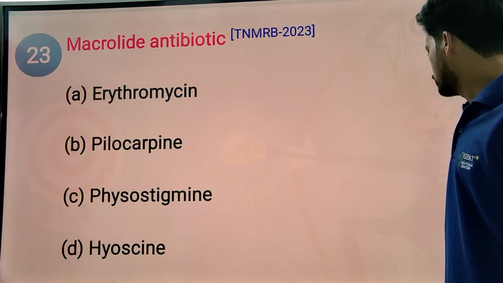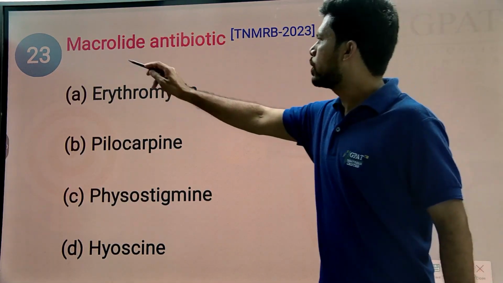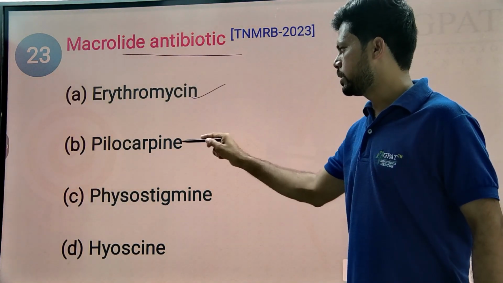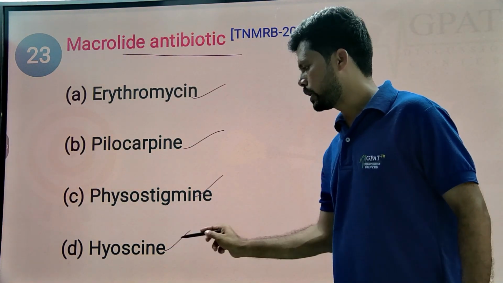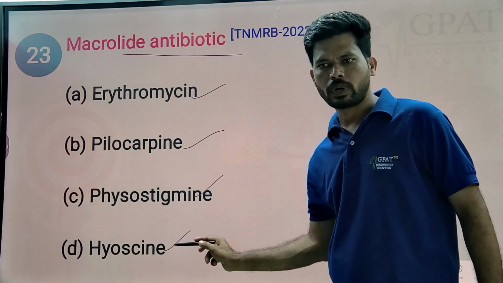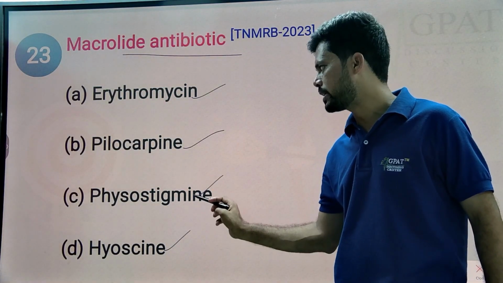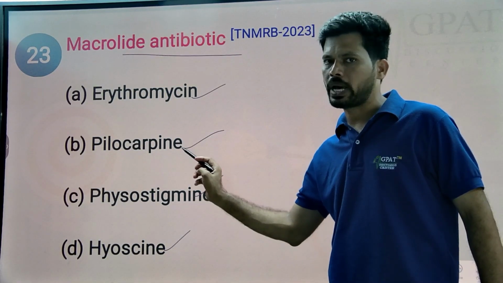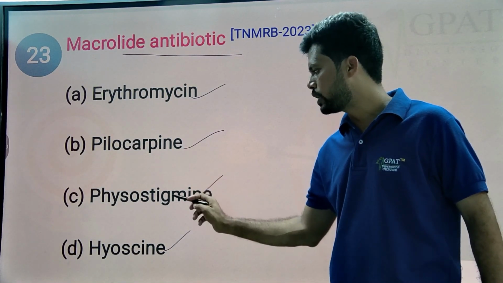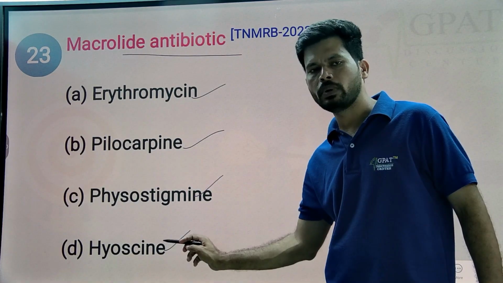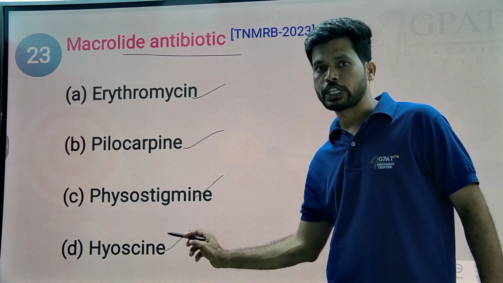Next question. What is the question here? Which is a macrolide antibiotic: erythromycin, pilocarpine, physostigmine, hyoscine? Hyoscine is an anticholinergic from a natural plant source, and physostigmine is also from a natural plant source. It is a parasympathomimetic. Pilocarpine is also a parasympathomimetic. So pilocarpine, physostigmine, hyoscine are all from plant sources, and these are natural alkaloids.